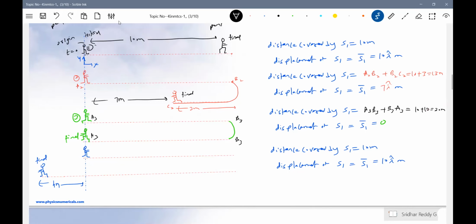What about the displacement? Displacement will be 0. Any reason for that? A3B3 i cap plus B3A3 minus i cap, and A3B3 is equal to 10 meters, B3A3 equal to 10 meters. So this will be 10 i cap minus 10 i cap, which will be 0.